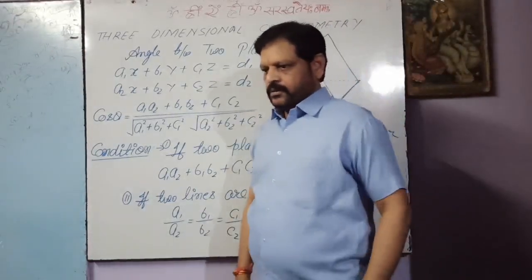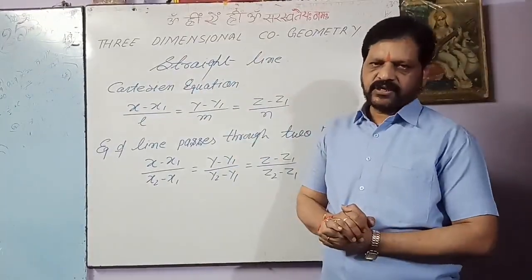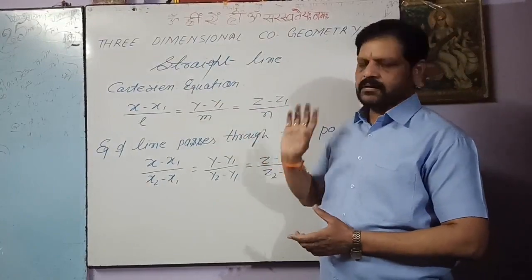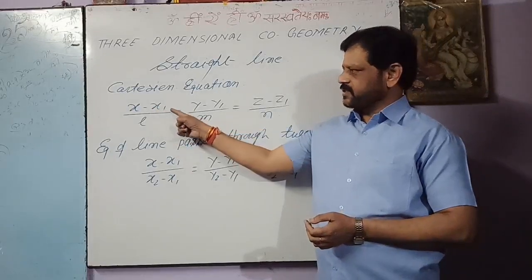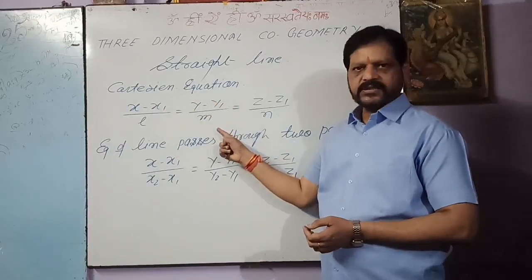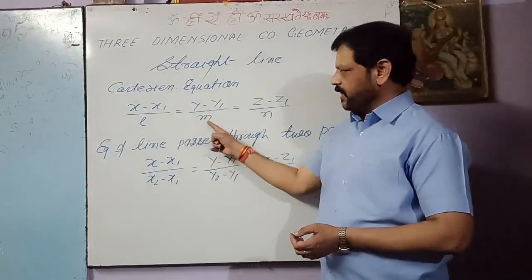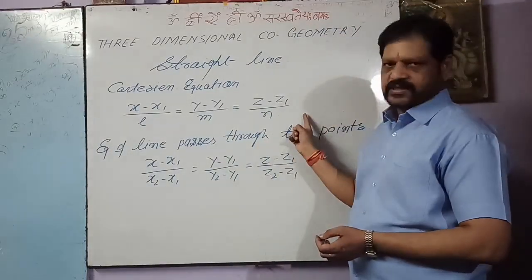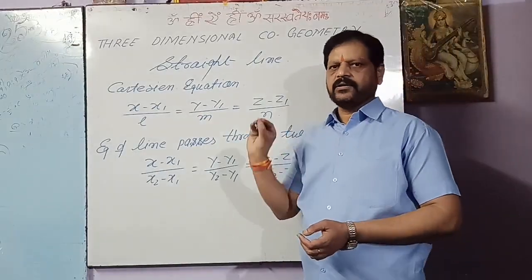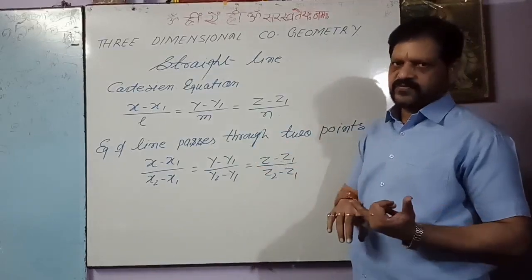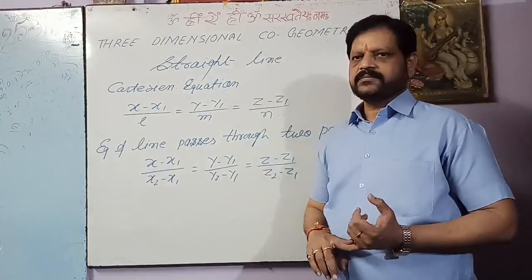Now we will learn about the straight line. First of all, what is the Cartesian equation or the symmetrical equation of a straight line? This is x minus x1 upon l equals y minus y1 upon m equals z minus z1 upon n. Here l, m, n are the direction cosines of the straight line, and x1, y1, z1 are the coordinates of a point lying on the line. Or we can say x1, y1, z1 are the coordinates of a point contained by the line.